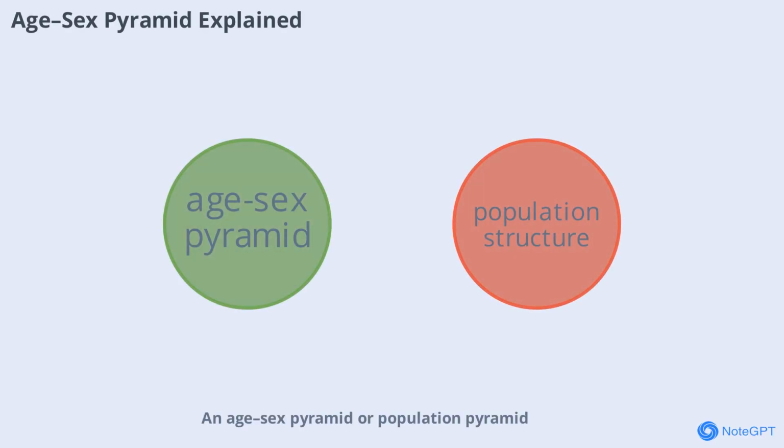Age-sex pyramid or population pyramid is a graph that shows the distribution of various age groups in a population, divided by gender. The shape of the pyramid reveals important information about birth rates, death rates, the working population, and future trends. For example, a broad base indicates a young, growing population, while a narrow base suggests an aging society. These pyramids help governments plan for schools, jobs, and healthcare.